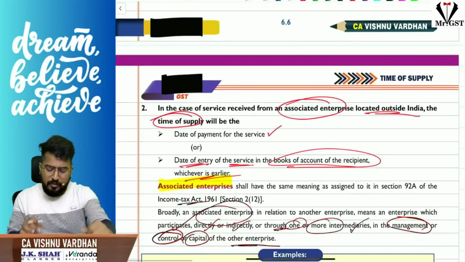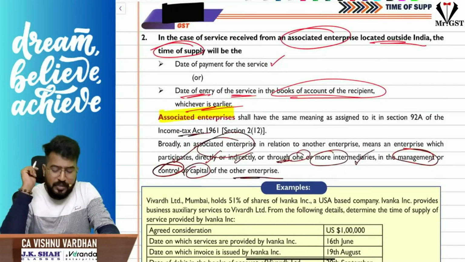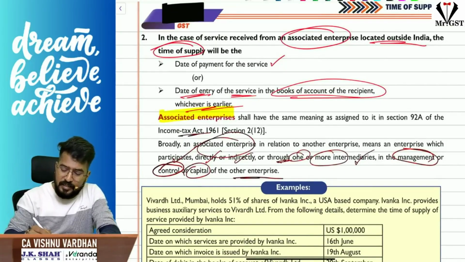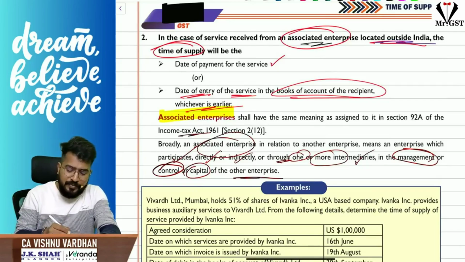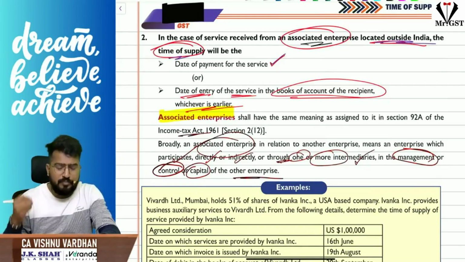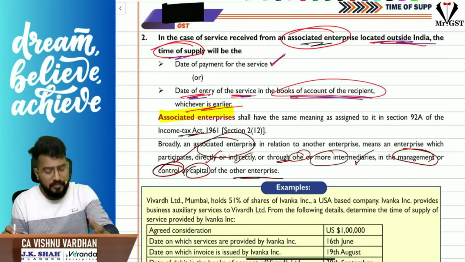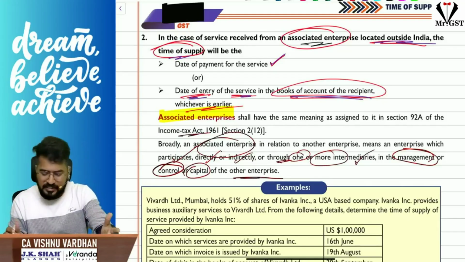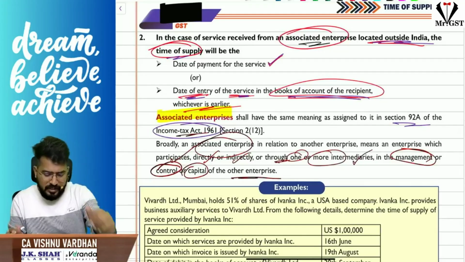Okay, here one more interesting thing is regarding, sir, suppose if you are importing services from your associated enterprise which is located outside India, then the time of supply will be the date of payment for the service or the date of entry of the service recorded in the books of the recipient, whichever is earlier. Associated enterprise has the same meaning which is given in Income Tax Act 1961 section 92A. Not that greatly relevant for you, don't worry.